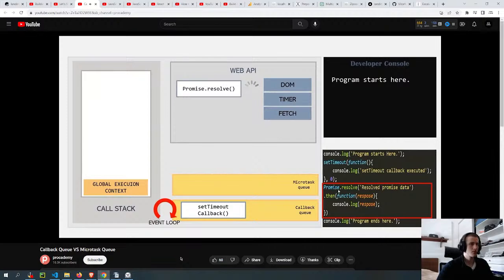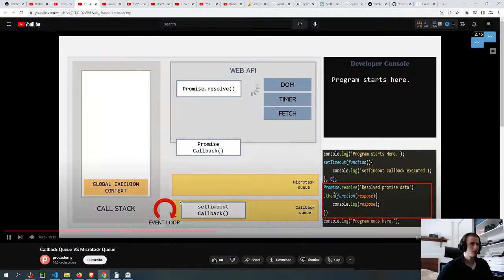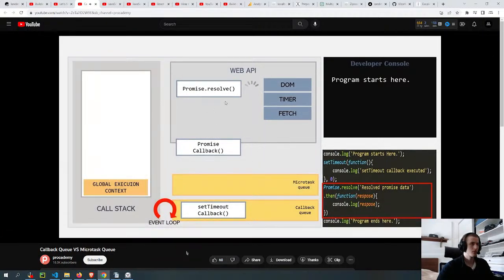And since we are calling this resolve method, this promise will get resolved immediately. Also, the callback function which we are specifying for this method will be registered in the web API for this promise. And as I mentioned, since we are calling the resolve method, this promise will get resolved immediately. That means its job will complete as soon as we hand it over to the web API, and the callback function associated with this promise will be handed over to the microtask queue, because we have learned that callback functions associated with a promise wait for execution in the microtask queue.